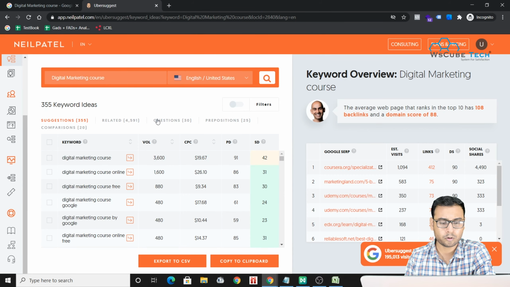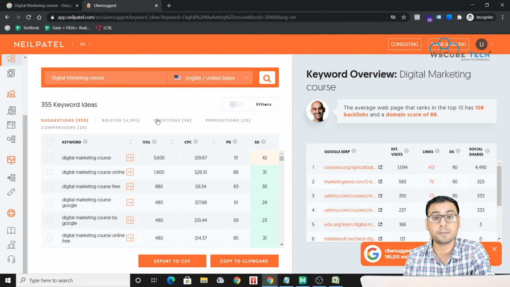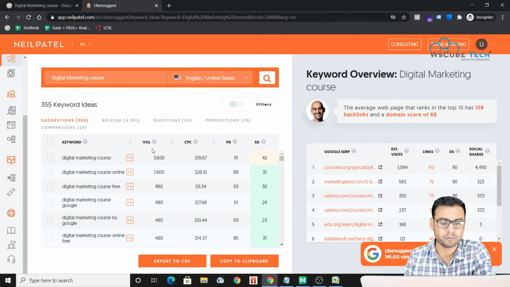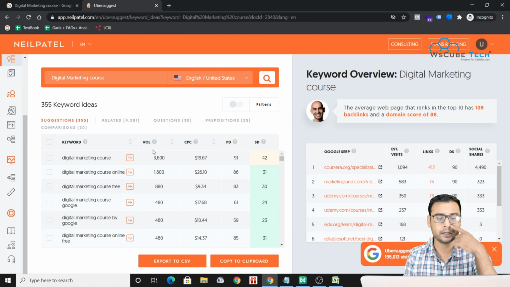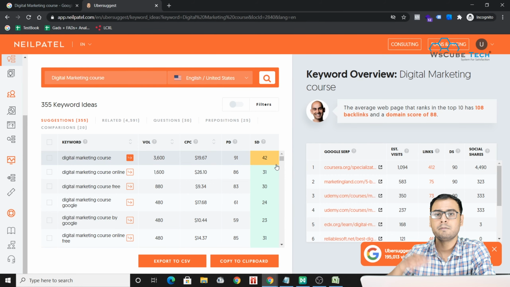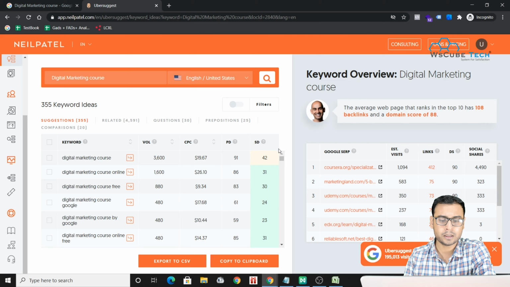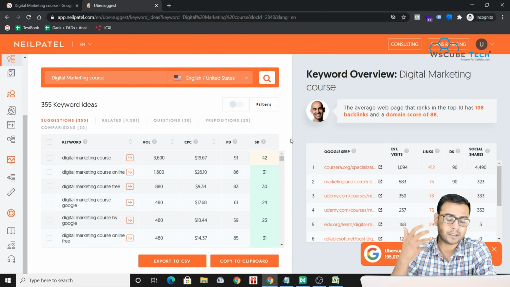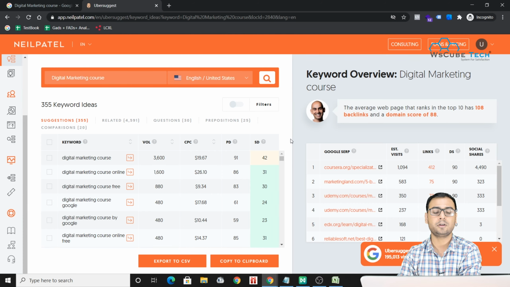What is important for your search engine optimization effort is basically your search volume. It should be higher, right? It's a very basic thing. It should be higher, and your search difficulty should be low. Search difficulty is inversely proportional to your rankings, right? So the lower the search difficulty, the higher the chances that your keyword will rank your web page, right?